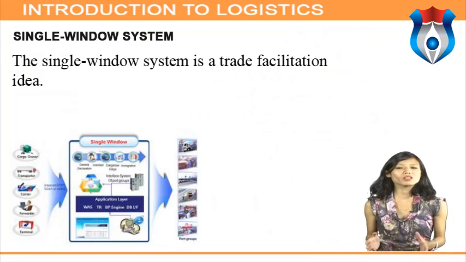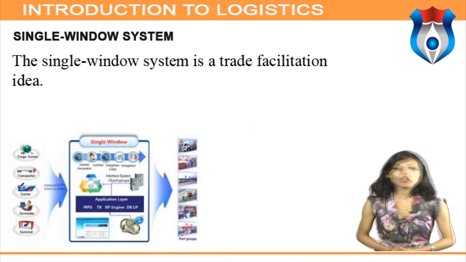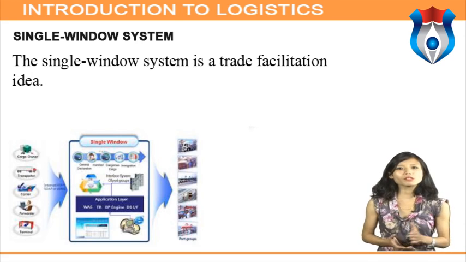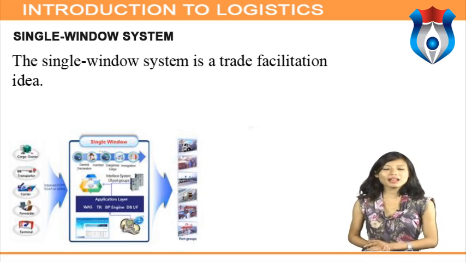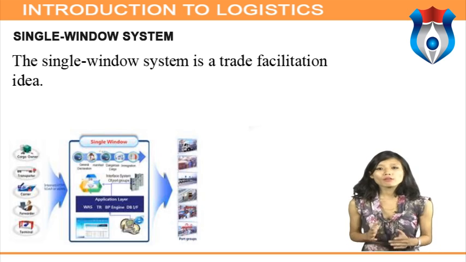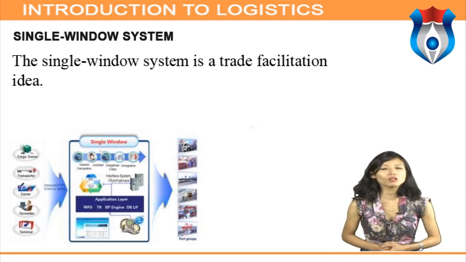The single window system is a trade facilitation idea. As such, the implementation of a single window system enables international cross-border traders to submit regulatory documents at a single location or single entity.